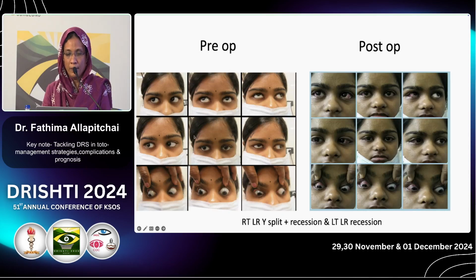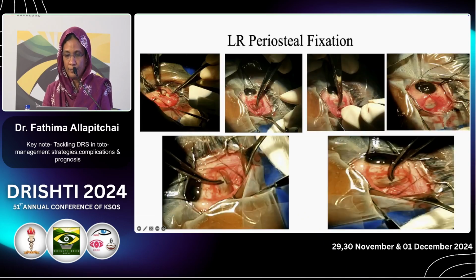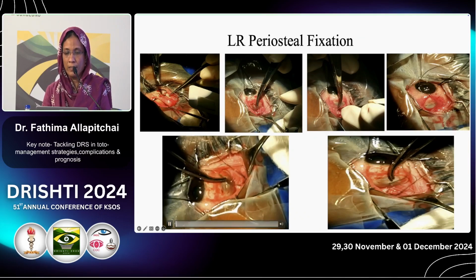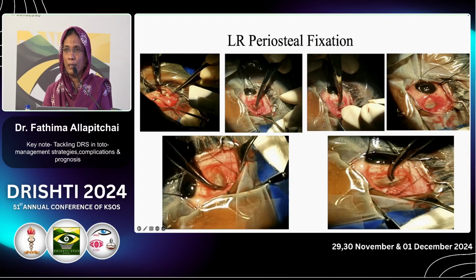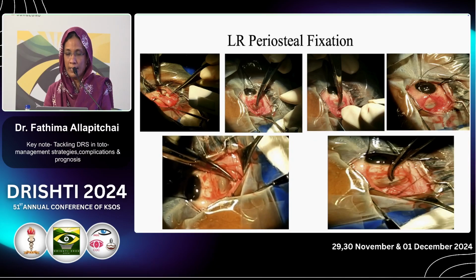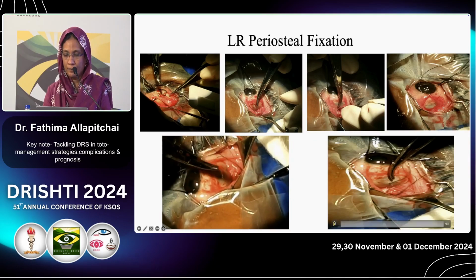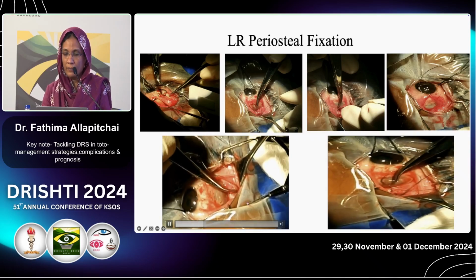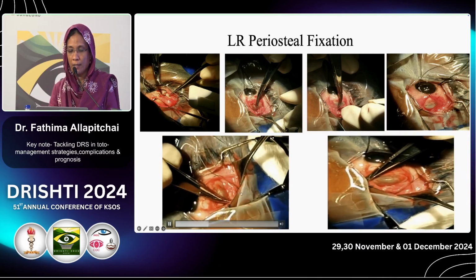So this is the pre-op exotropia. Because the XT is large, bilateral LR recession along with Duane's eye Y-split was done. So this is the periosteal fixation. The steps are like those of the normal lateral rectus weakening procedure: we will disinsert the lateral rectus, then separate the periosteum and fix it in the periosteum with a non-absorbable suture.